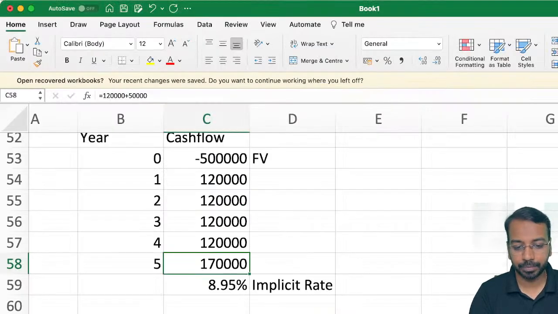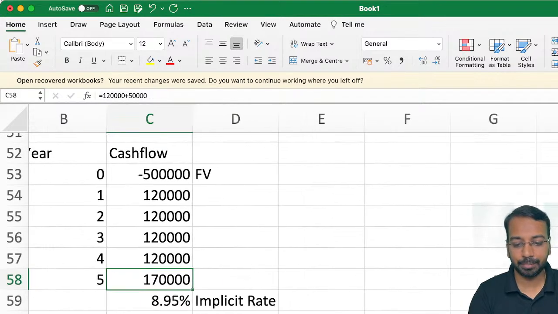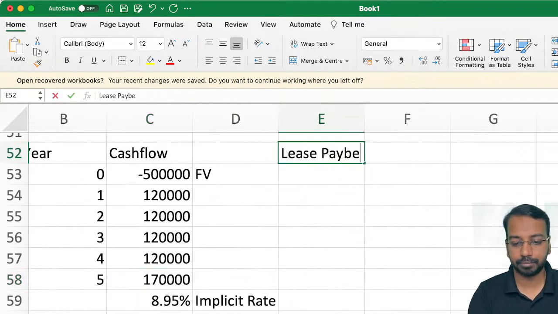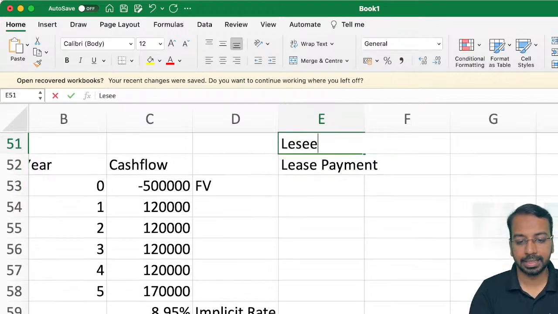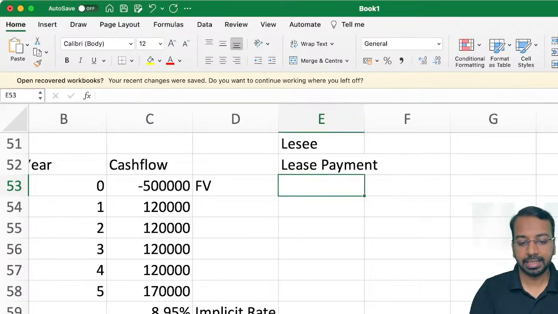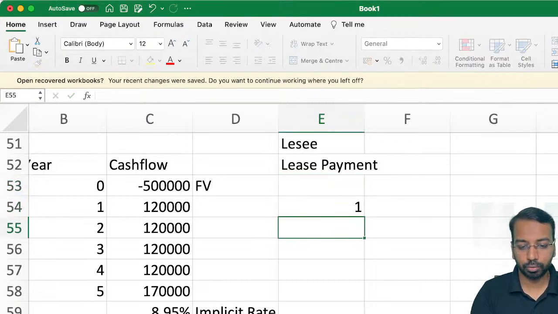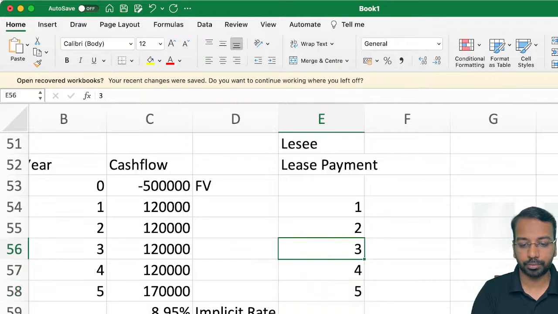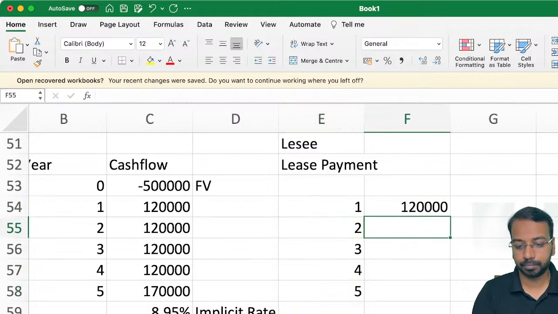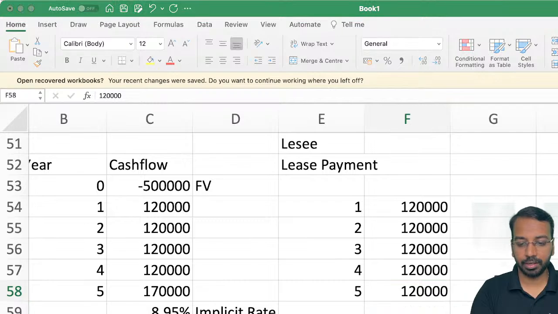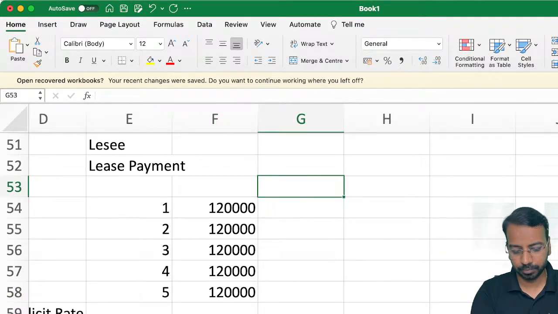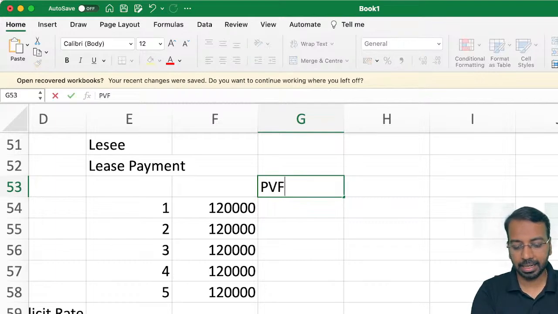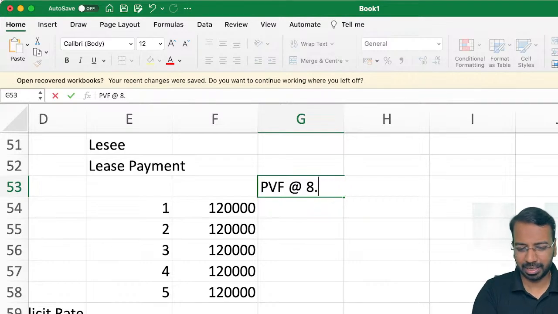Now out of this, let us say the lease payment for the lessee is at the end of year 1, 2, 3, 4, 5. It is 120, 120 each. That 50,000 is not by the lessee. You are not paying that. You will have a present value factor at, now I'll use 8.95%, or for our understanding I'll make it 9%.